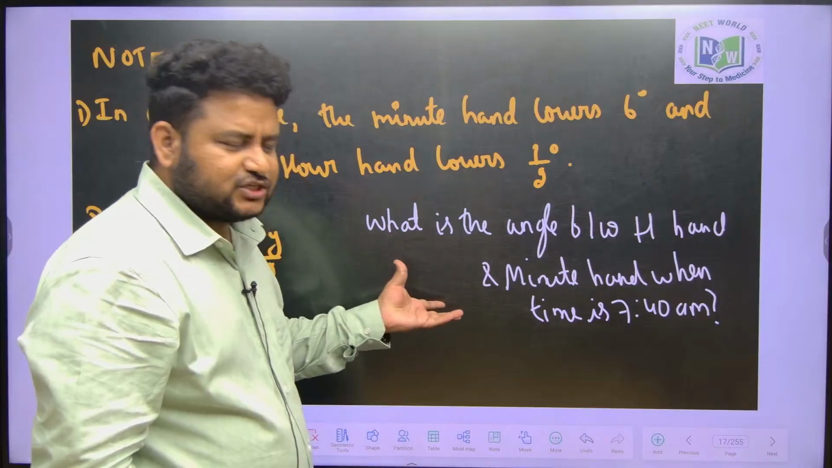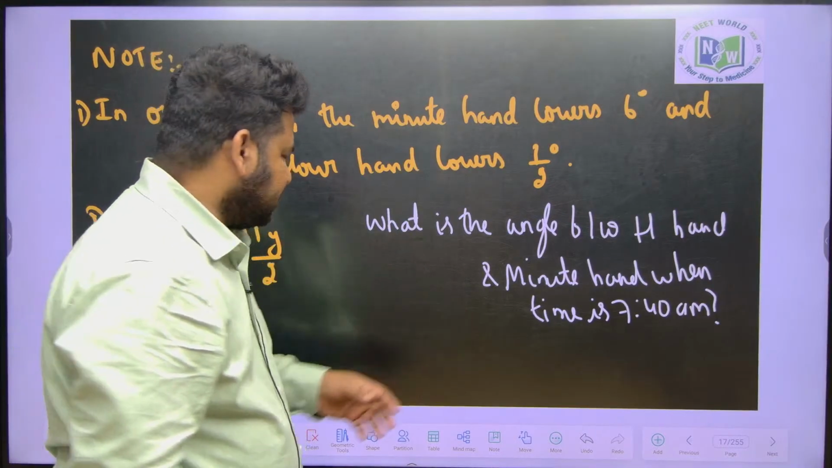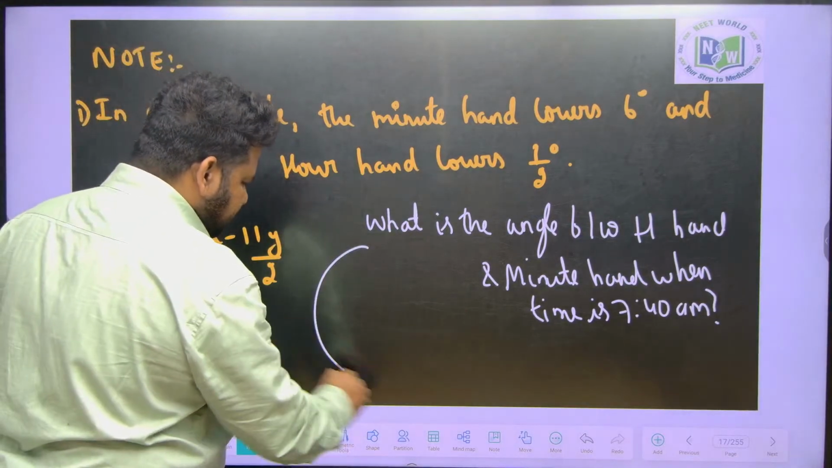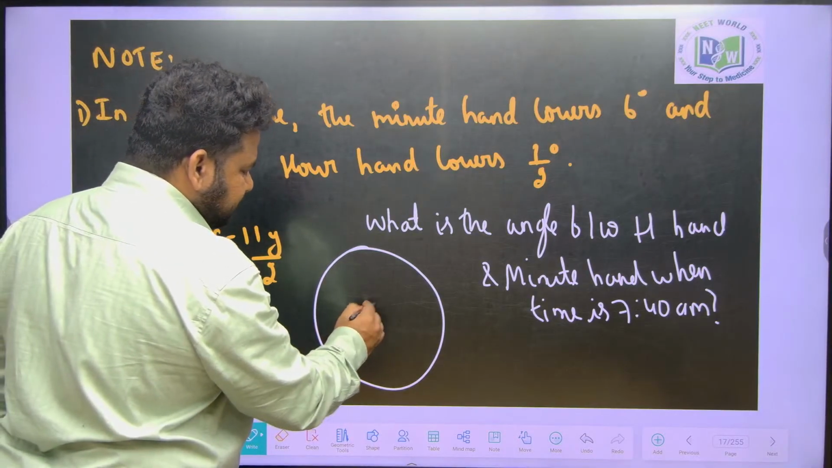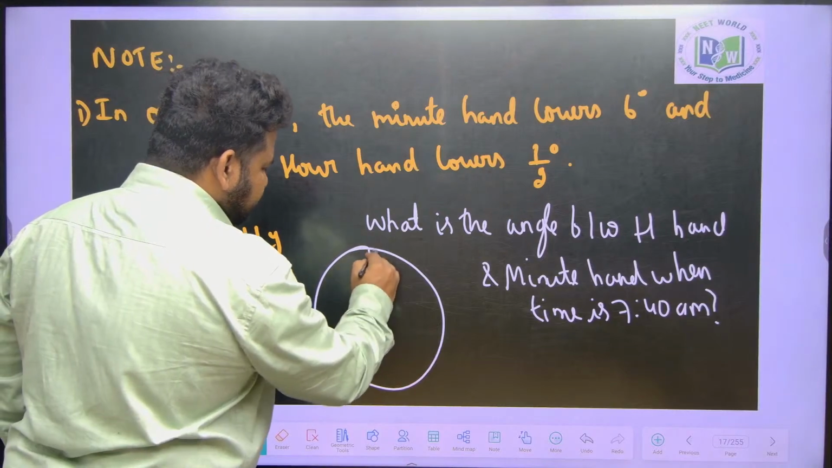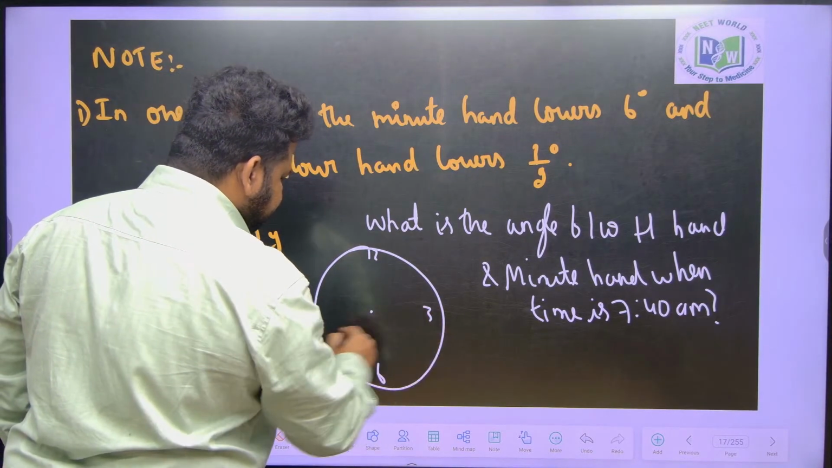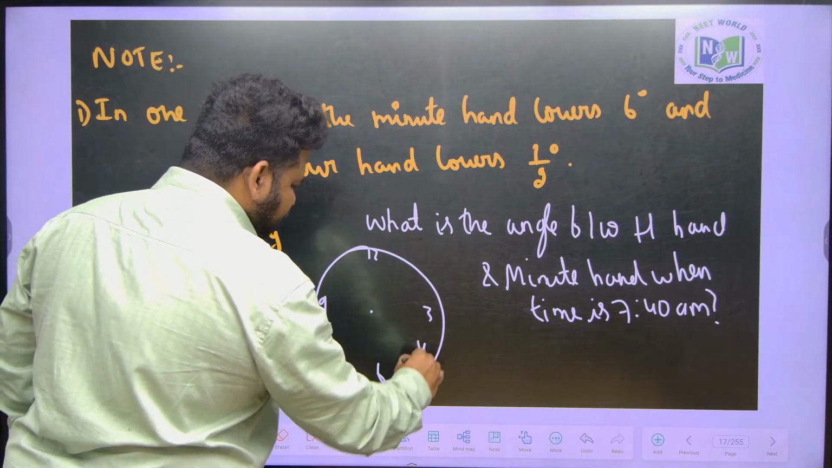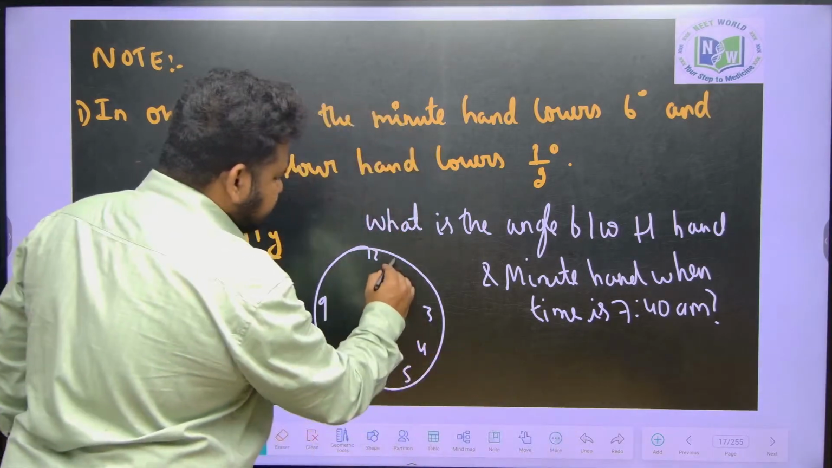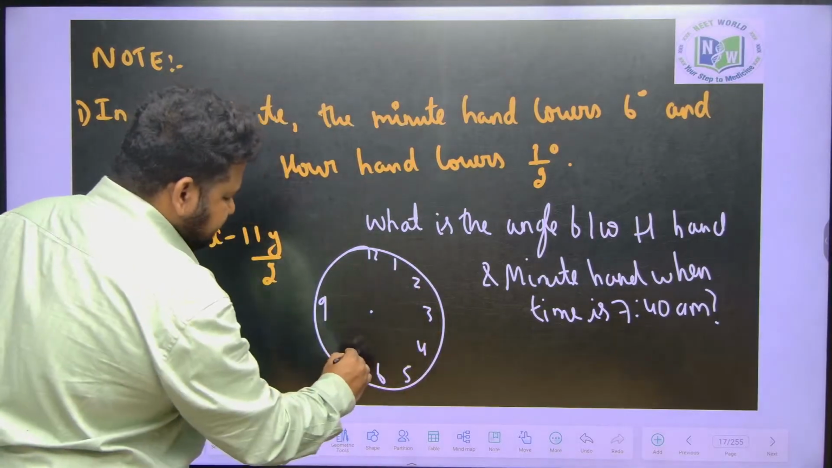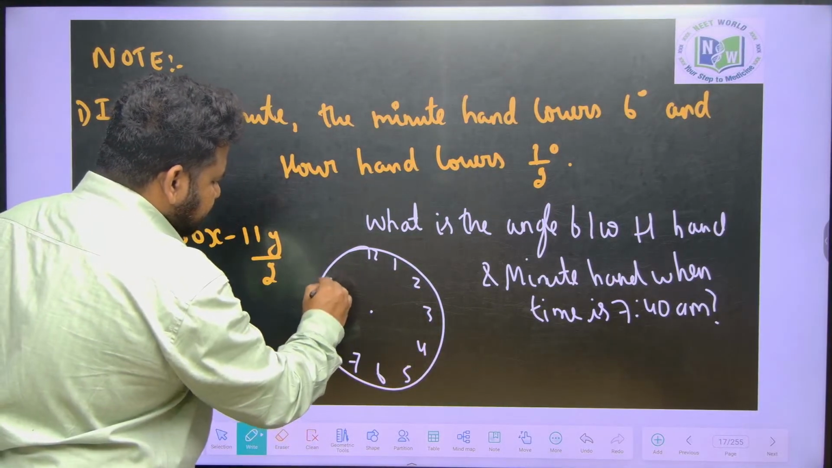See, you can solve it by the conventional method. What I can do, see here, is draw a circle like this, because we can take this as an analog clock. Let this be 12, this is 6, this will be 3, this will be 9, then 4, 5, 1, this is 1, this is 2, 7, 8, 10 and 11.